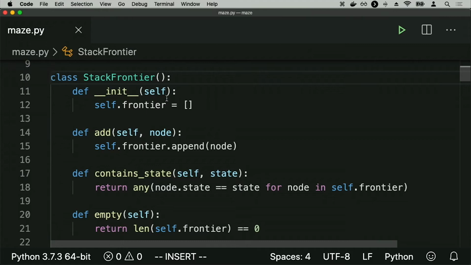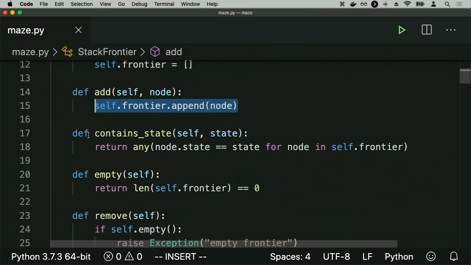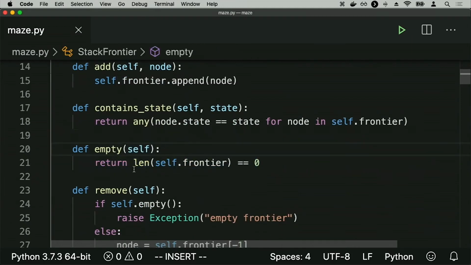And so what's going on here, if unfamiliar with the syntax, is I have a function that initially creates a frontier that I'm going to represent using a list. And initially, my frontier is represented by the empty list. There's nothing in my frontier to begin with. I have an add function that adds something to the frontier, as by appending it to the end of the list. I have a function that checks if the frontier contains a particular state. I have an empty function that checks if the frontier is empty. If the frontier is empty, that just means the length of the frontier is 0.